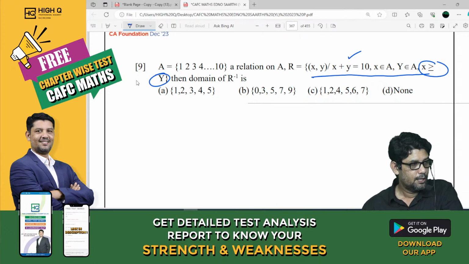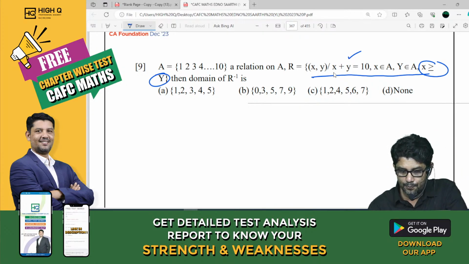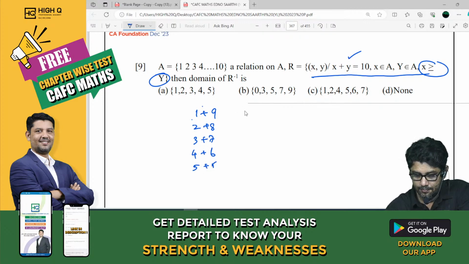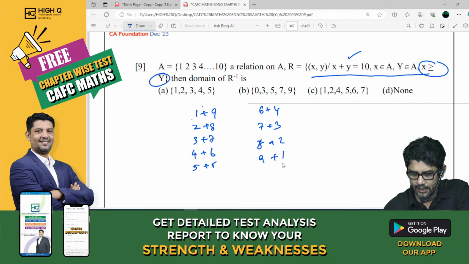Now, listen here. The only possibilities for x plus y equal to 10: to get 10, what are the possibilities between 1 and 10? 1 plus 9, 10. Am I right? 2 plus 8. Then 3 plus 7. 4 plus 6. 5 plus 5. Then 6 plus 4. Reverse, na? 7 plus 3. 8 plus 2. Is that right, my dear?